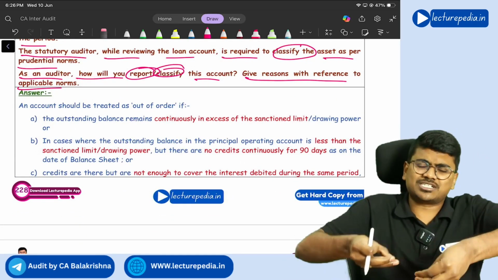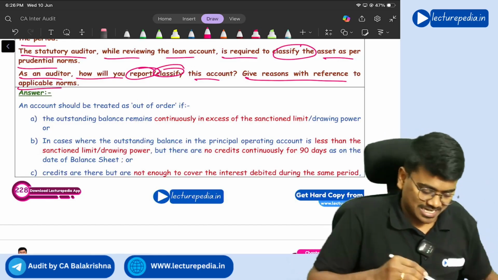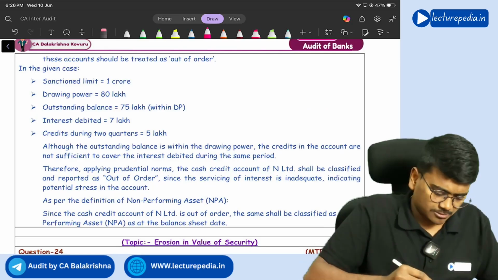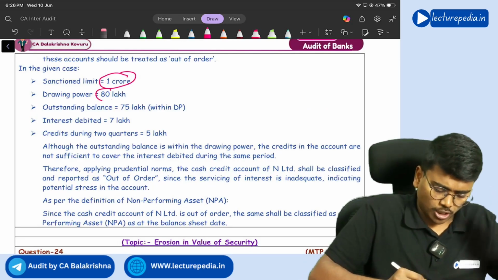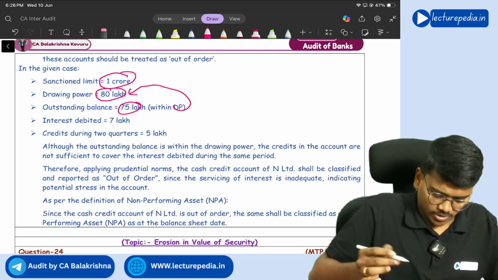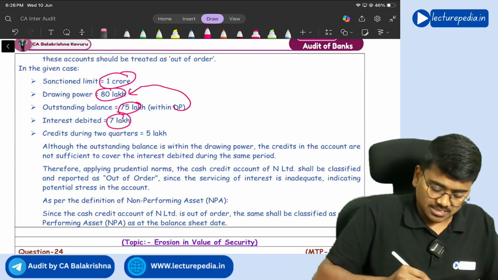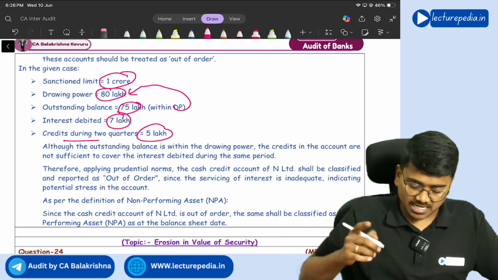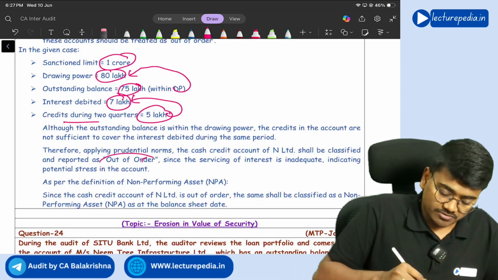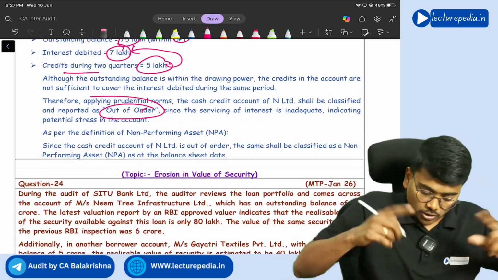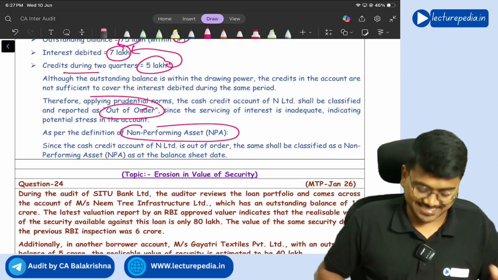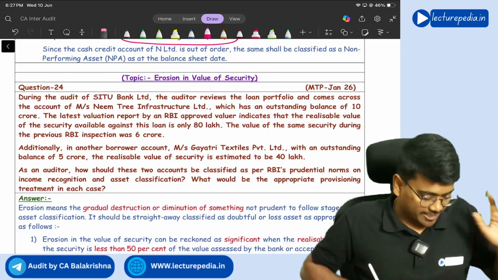So same, this question we have already seen 2 times previously, right? Same 3 points, and you need to conclude by calculating that sanction limit is 1 crore, drawing power is 80 lakhs, outstanding balance is 75 lakhs within the drawing power only, but interest debited is 7 lakhs, credits during the period is only 5 lakh, and that 5 lakh is not sufficient to cover the interest portion also, so it will be treated as out of order, and consequently account should be classified as NPA. Got it? Yes, sir. This is how you need to explain.